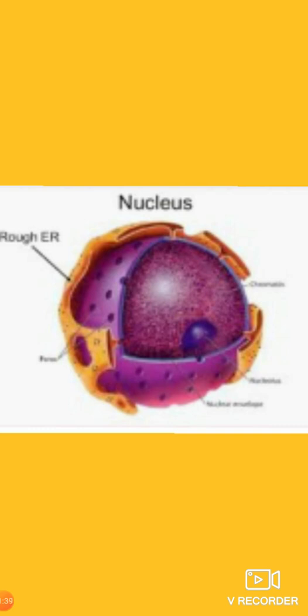So, let me see functions of nucleus. It controls all the processes and chemical reactions that take place inside the cell. And characters from one generation should be transferred to another generation.